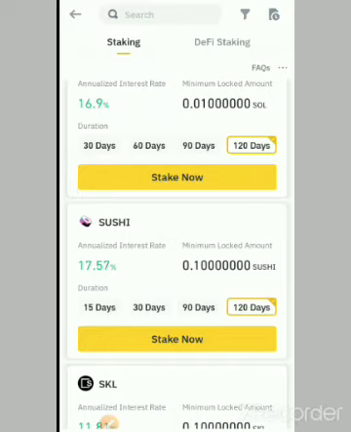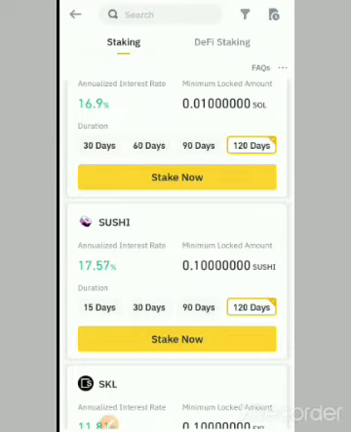And when you stake, like I said earlier, you cannot access that fund until the lockup period has expired. But you can actually see the interest. The interest is not going to come at the end of the lockup period. They start giving you interest from the second day. After 24 hours, you begin to see the interest in your spot wallet.